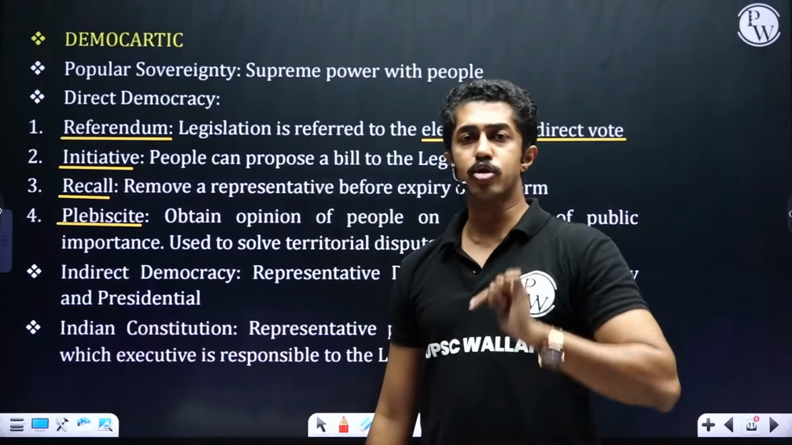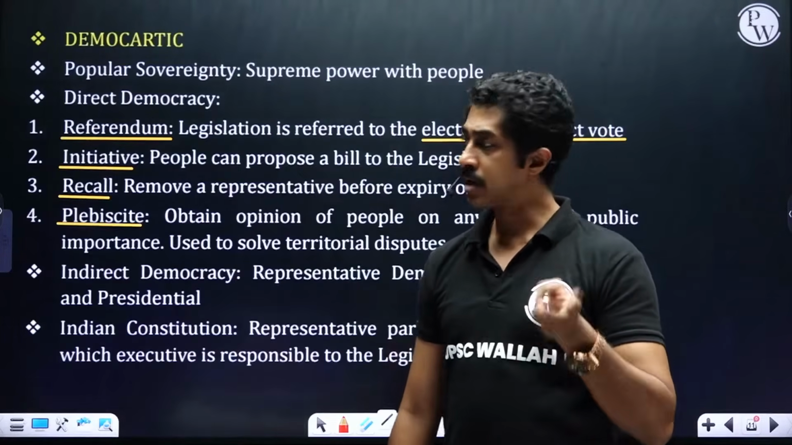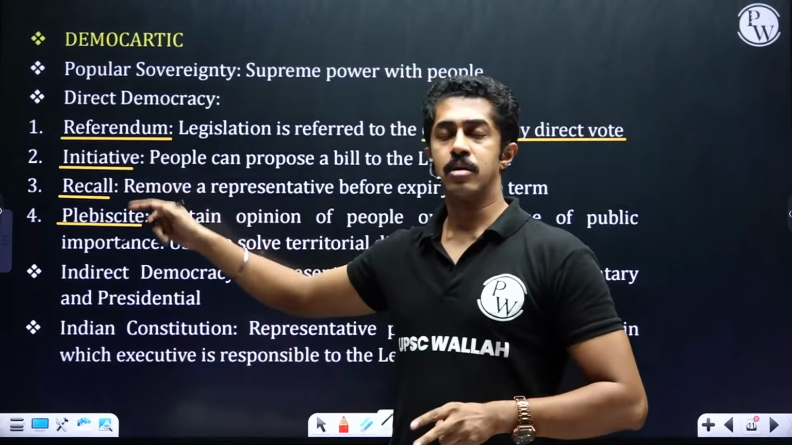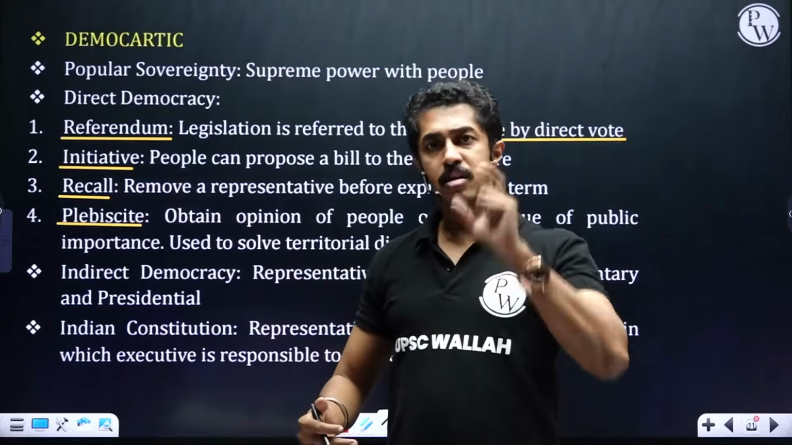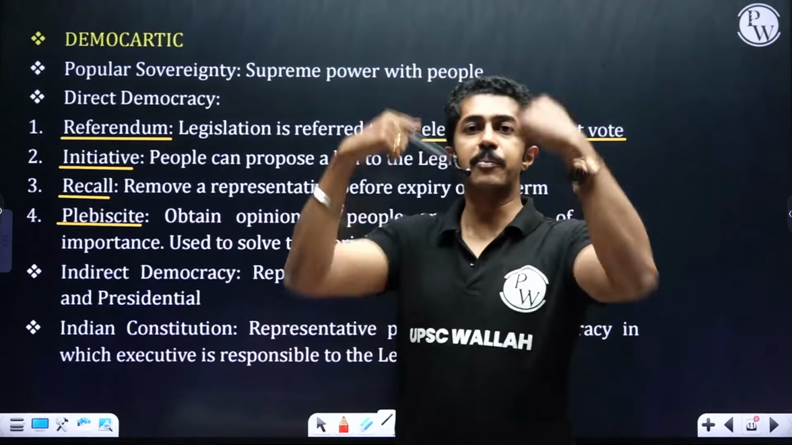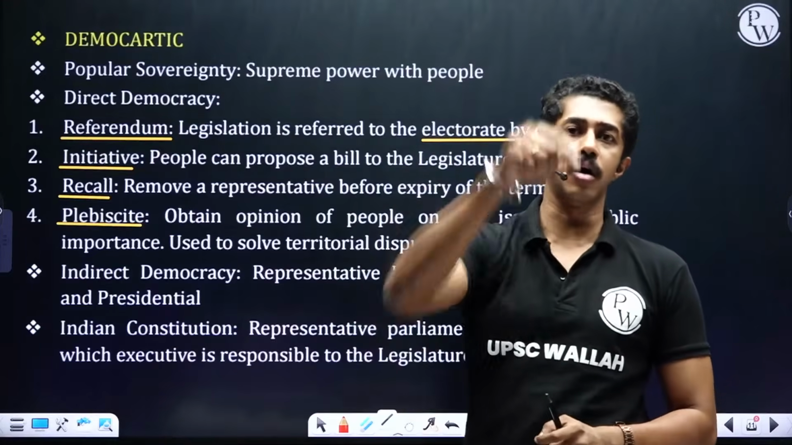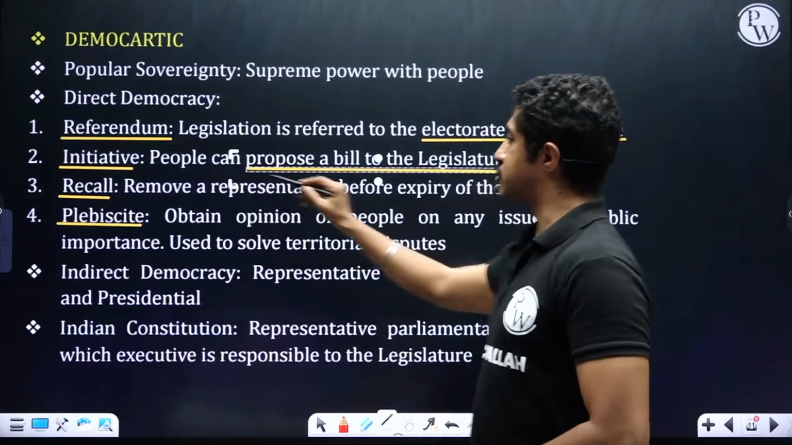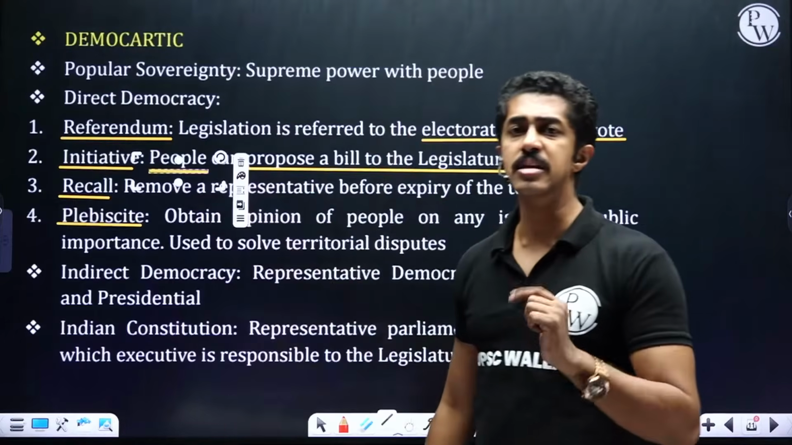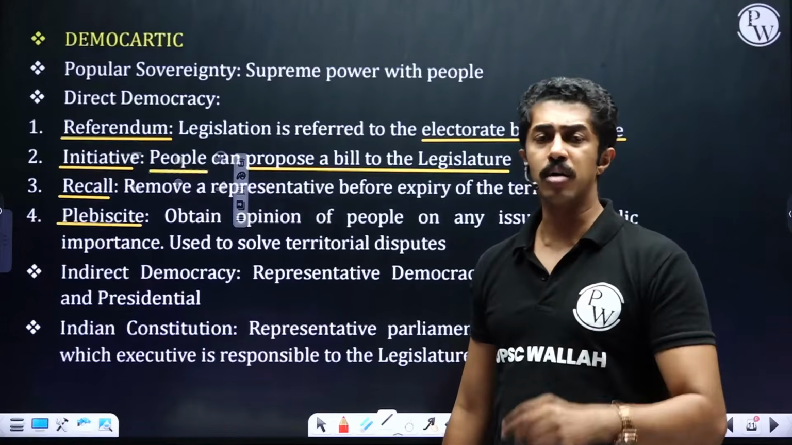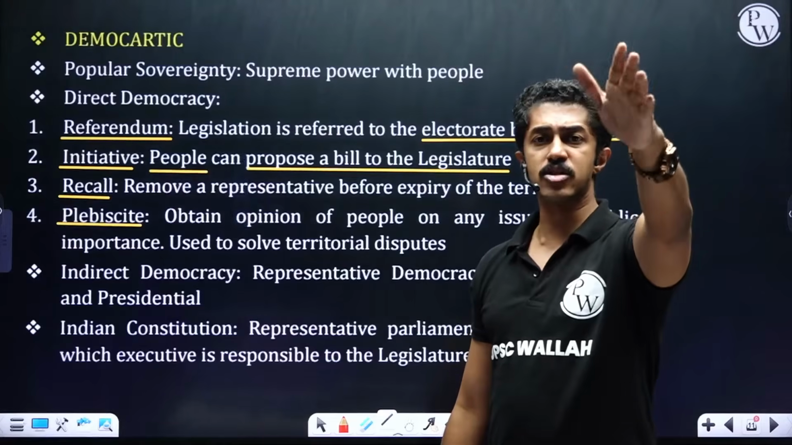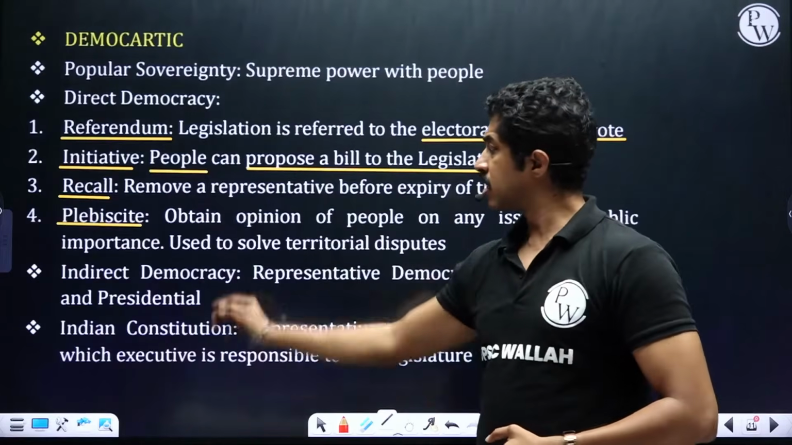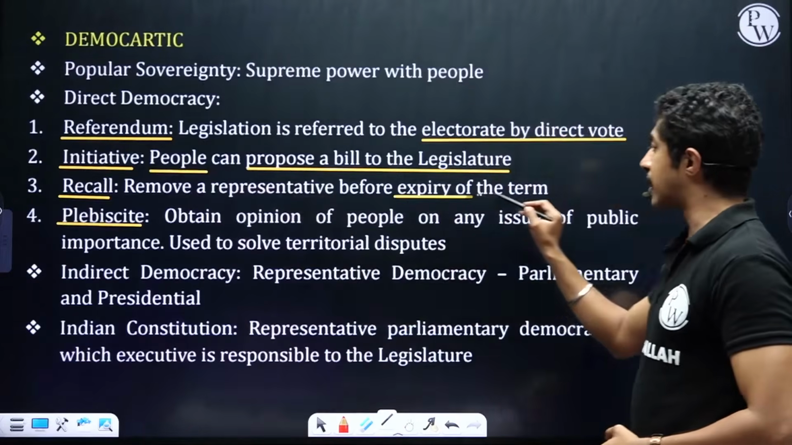How will people show their consent? By vote. Next, initiative. People feel that some new law is needed. People take the initiative and say, why don't you make a law on this? People can propose a bill to the legislature. That is initiative. Recall means what? This particular official is not doing his job. Call him back. Remove a representative before expiry of the term.